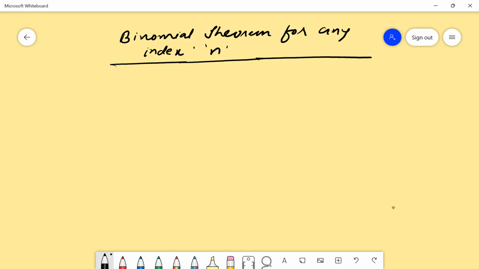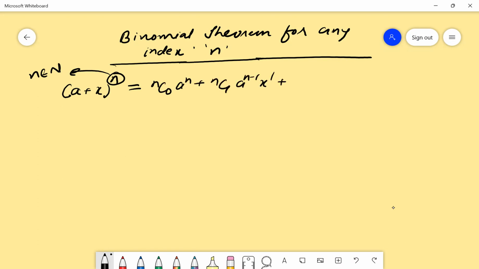Let me clear you. Earlier, we expanded (a plus x) to the power n, where n was a natural number. If you can remember, at that time n was a natural number. And the expansion was like nC0 a to the power n, nC1 a to the power n minus 1 x to the power 1, nC2 a to the power n minus 2 x squared, nCr a to the power n minus r x to the power r, and at last nCn x to the power n. So this theorem was for a natural number index n.